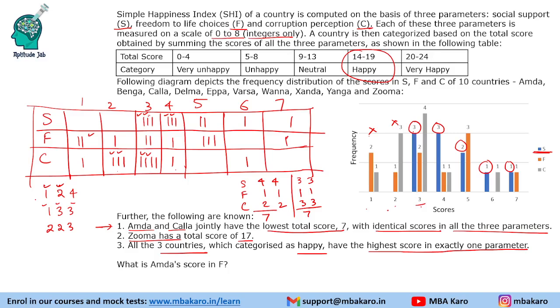Now we will look for the third possibility. Is it possible to have 2, 2, 3? Do we have 2 twice in two parameters? This parameter has 2 only once. This parameter has 2 twice. So we can pick 2 in C, but we cannot pick 2 two times in any of these two parameters. So this case is not possible. So we have two scenarios: either the S, F, C values are 4 1 2 or 3 1 3 for both the countries. Now, in any case, the score in F is going to be 1. If the question was about the score in C or S, the answer would be cannot be determined.